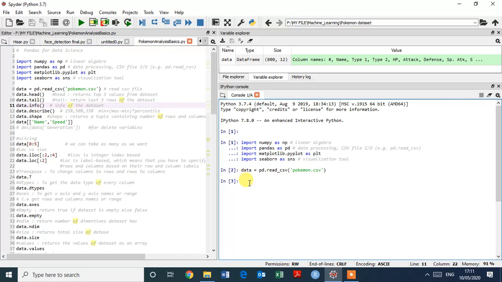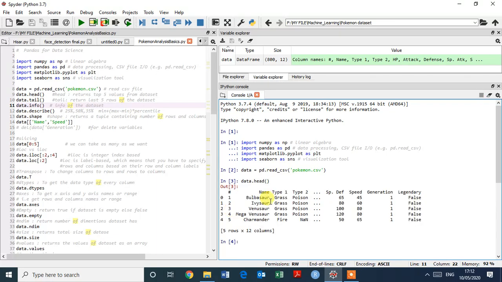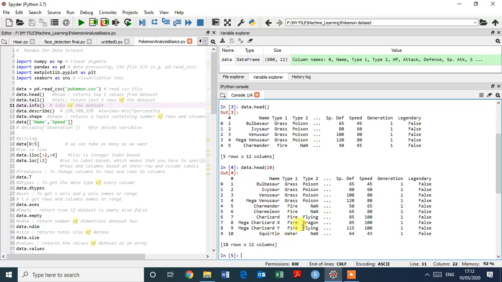If we want to check the top 5 values from the dataset, how do we check it? Just type data, because we have given data here, dot head and enter. Here you can see the first top 5 values from the dataset. If you want to check the first 10, just type 10 here and enter.